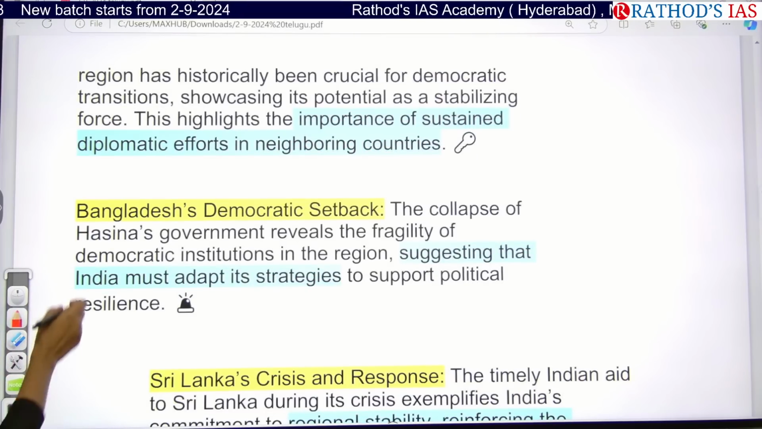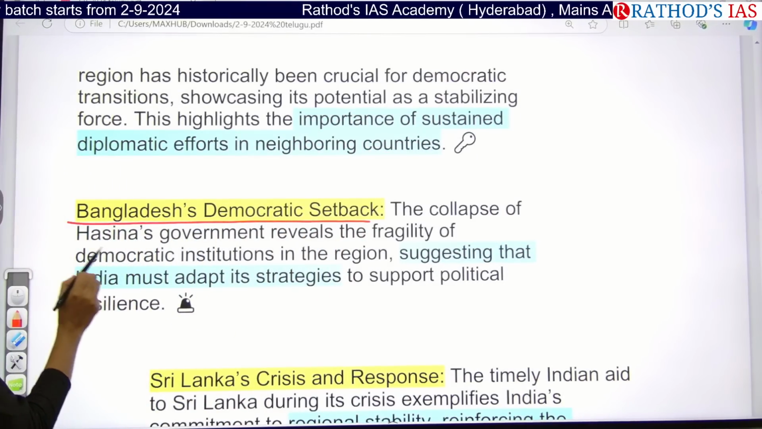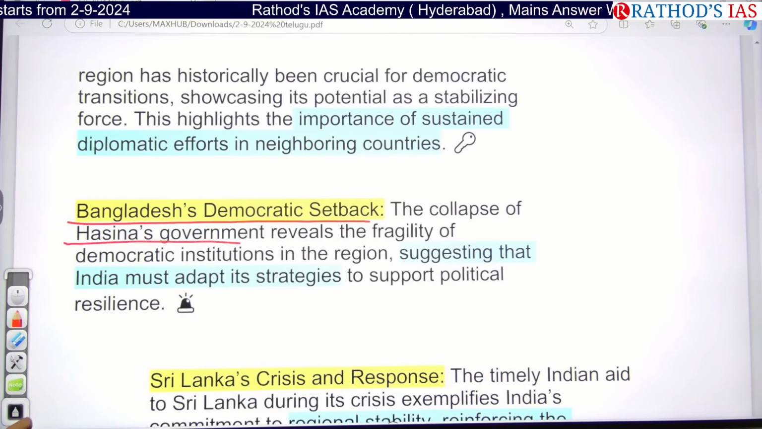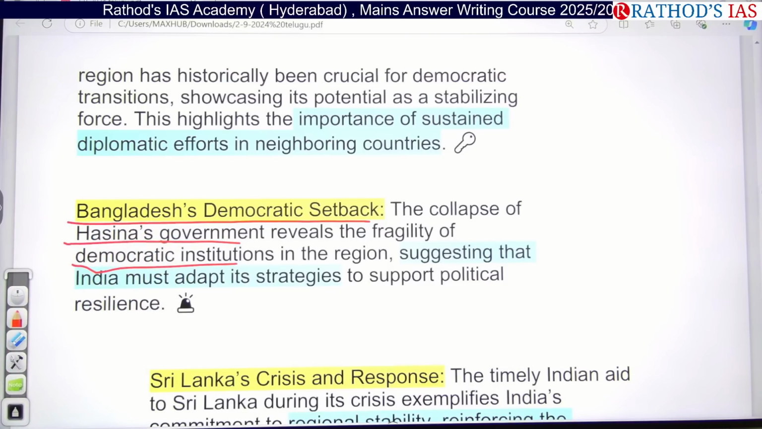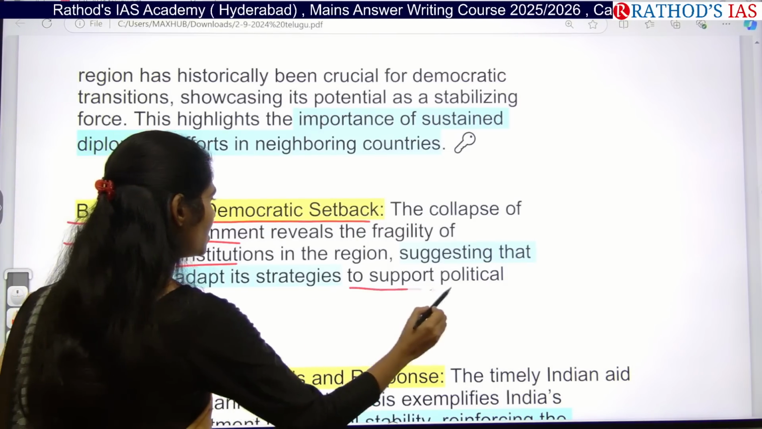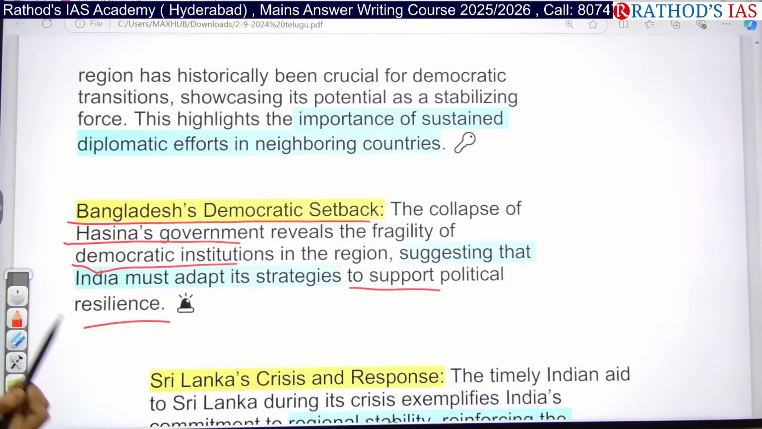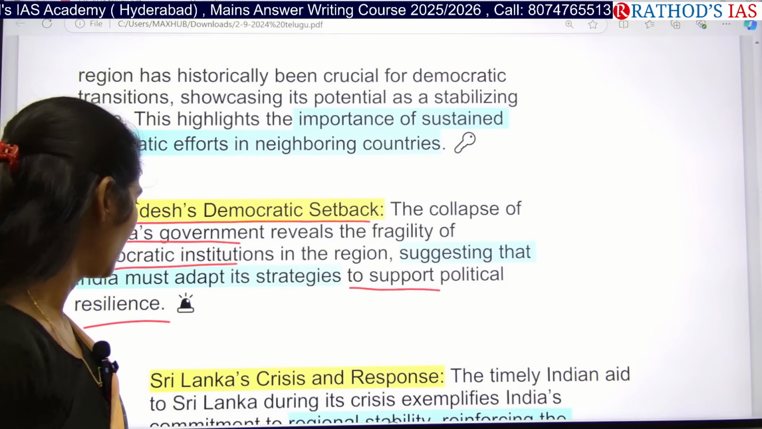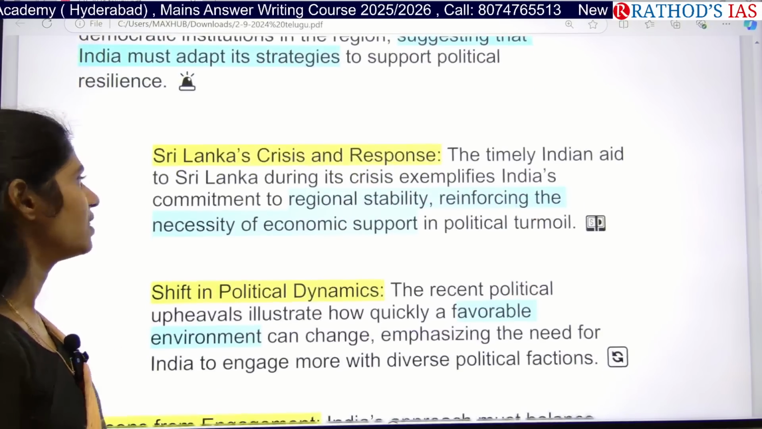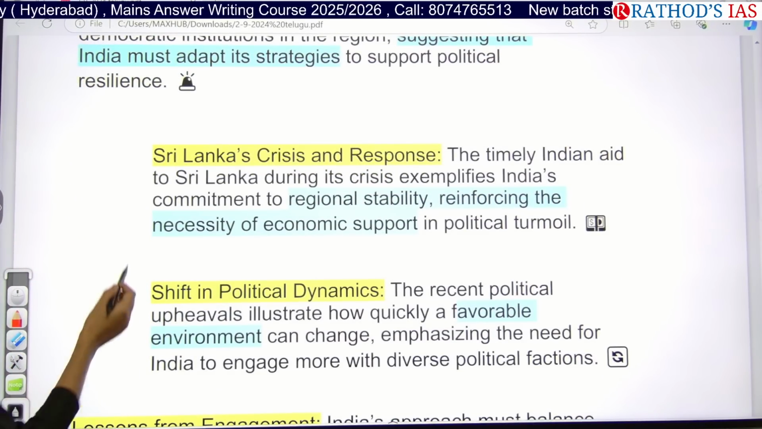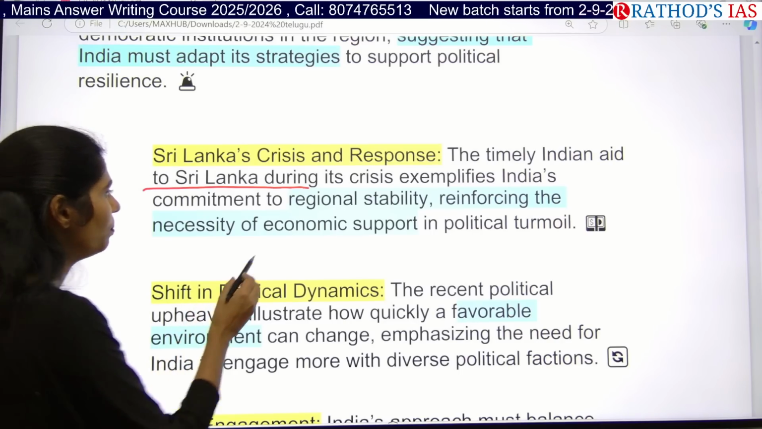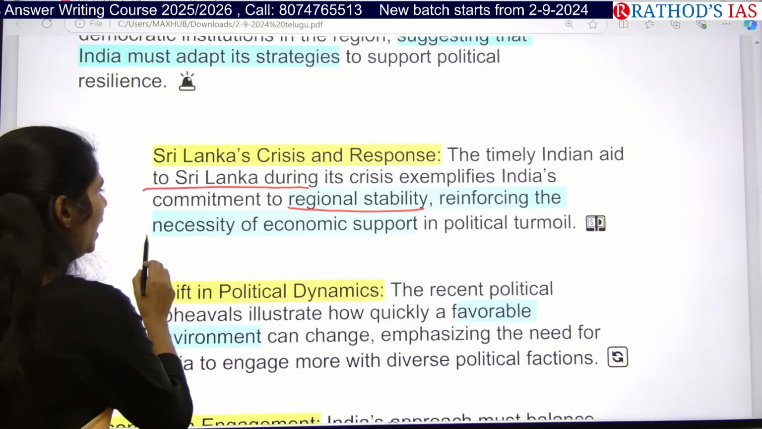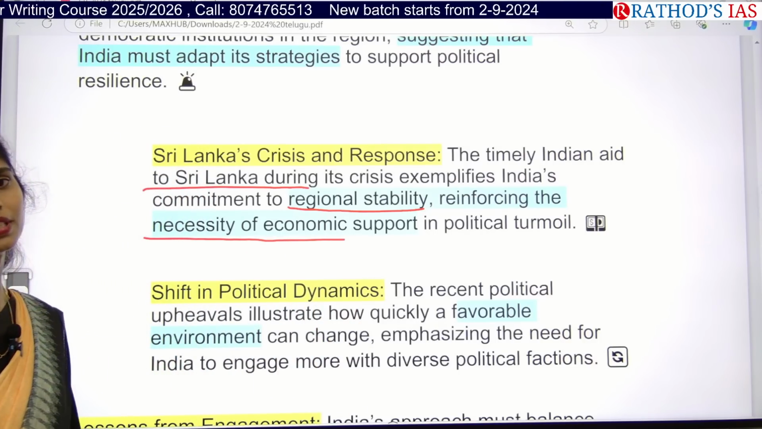Next, on the Bangladesh democratic setback, the collapse of Hasina's government reveals the fragility of democratic institutions. The lesson taught to India is that we should even support other political parties, so we have to maintain political resilience in other countries. And on the Sri Lanka crisis and response, there was timely aid. India gave aid to Sri Lanka during its crisis. Why? Because India wants proper regional stability, and it is also very important for our economic support.